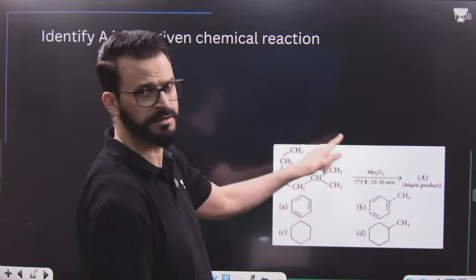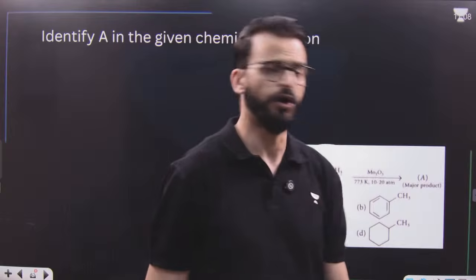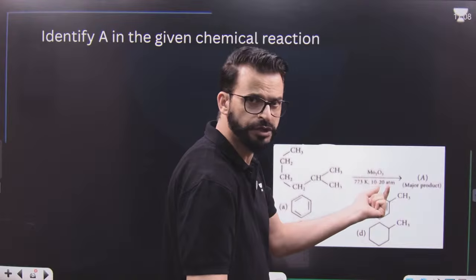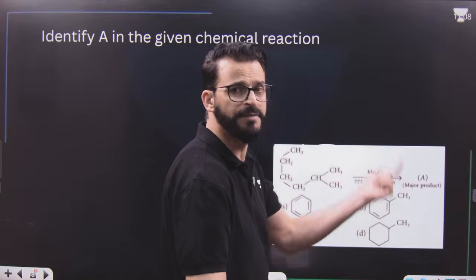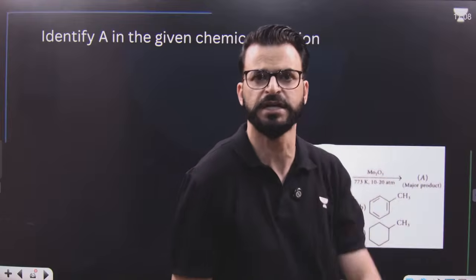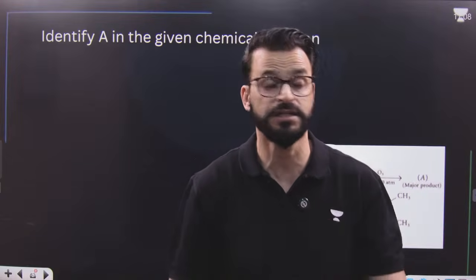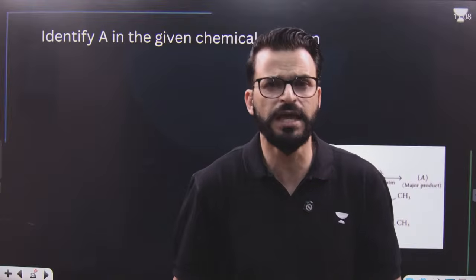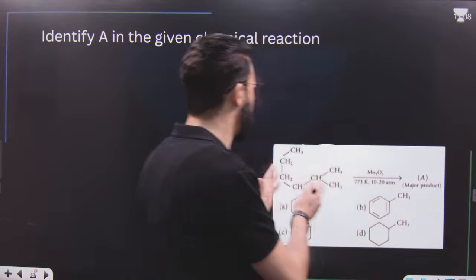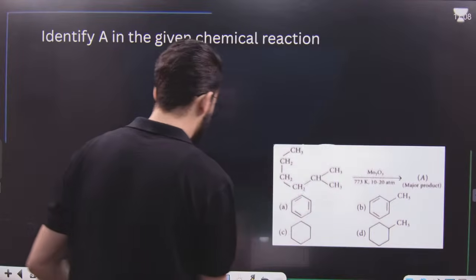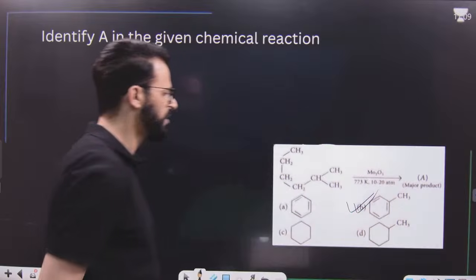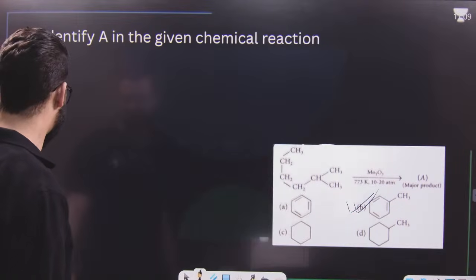This is 2-methyl hexane. We know n-hexane on treatment with, say for example, Mo2O3 or Cr2O3 or V2O5, in presence of alumina at high temperature 773 Kelvin and 10 to 20 atmospheric pressure, results in benzene. This is basically an aromatization reaction. n-Hexane forms benzene. n-Heptane or 2-methyl hexane results in the formation of toluene or methyl benzene. So the answer of this question is this one. This is the final product of this reaction, and this is the major product.